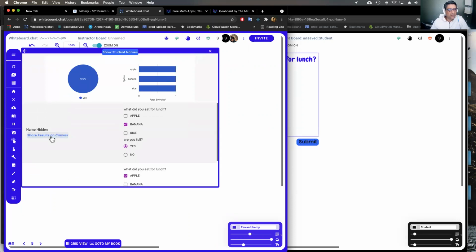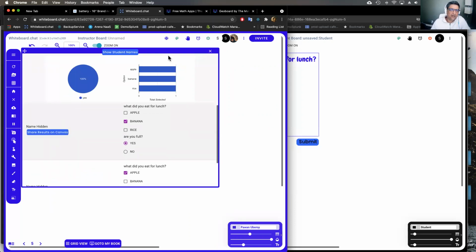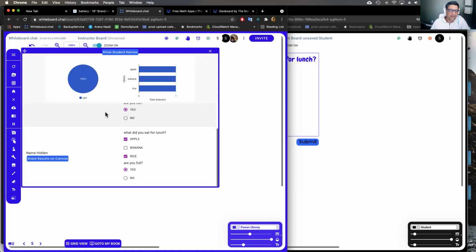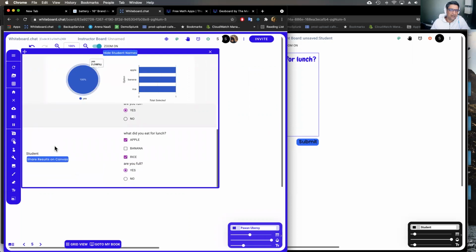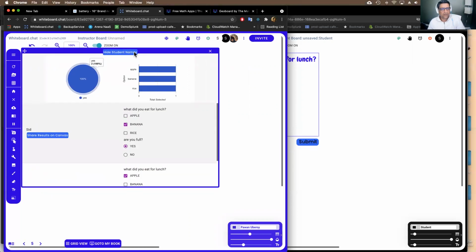Names are hidden by default, right? And then you can get a graph to show what the results were from people, right? And you can show the student names if you want to, and then you can see what the answers were.